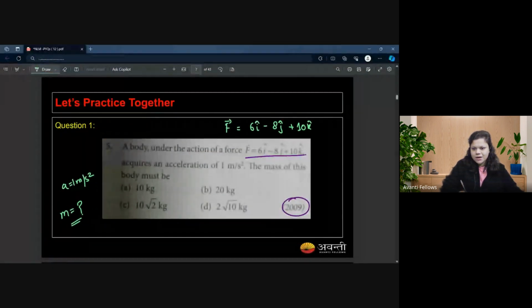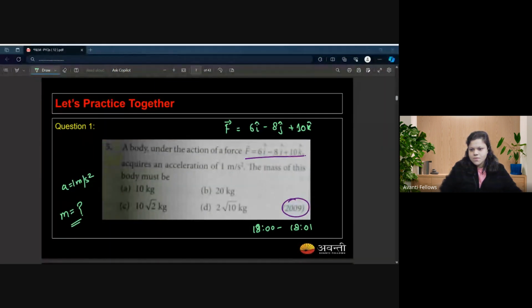So it's 18 right now. You will have 1 minute to solve this question, and I'm going to launch the poll. See, poll is live now. Kindly answer over there.